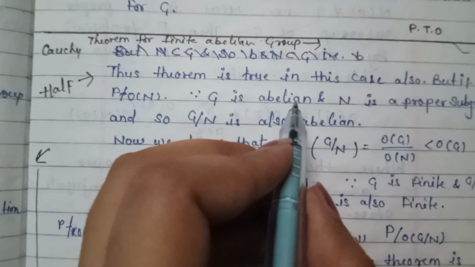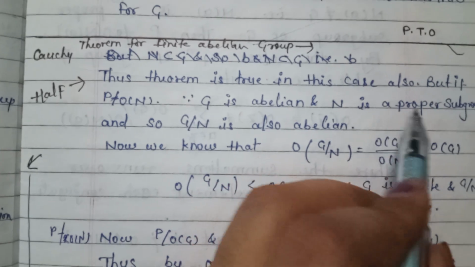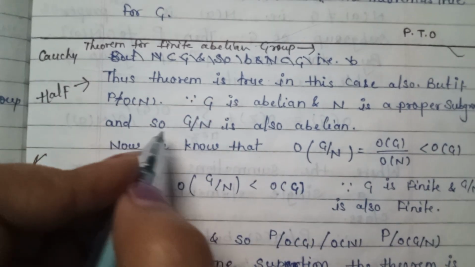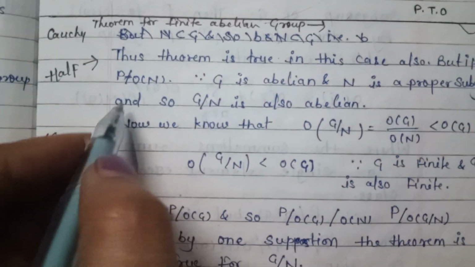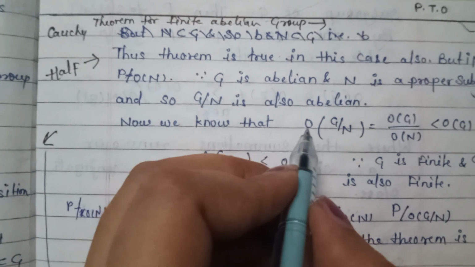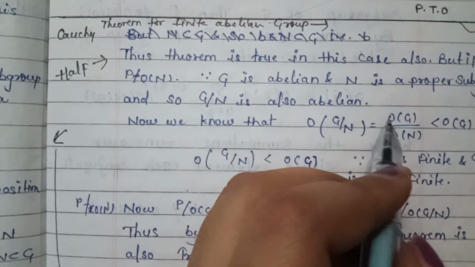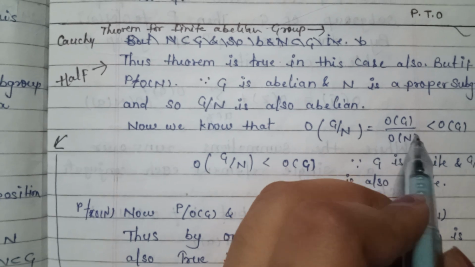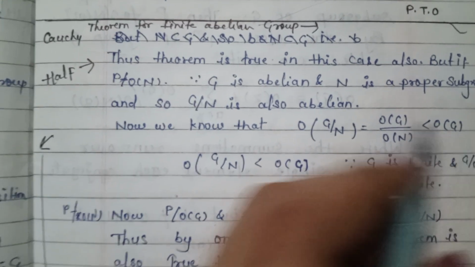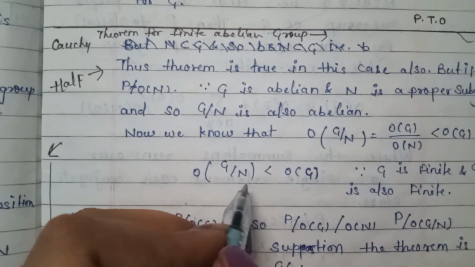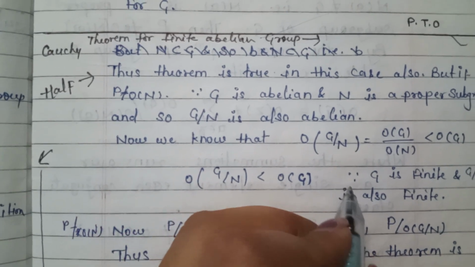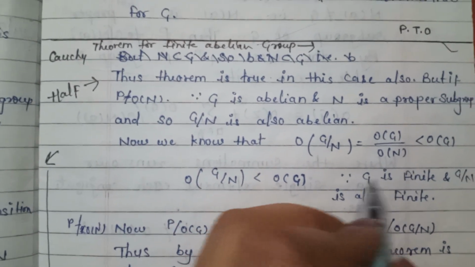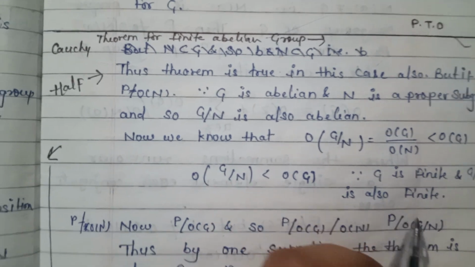But if P is not a divisor of order of N, then since G is abelian and N is a proper subgroup, G by N is also abelian. Now we know that order of G by N is equal to order of G divided by order of N, which is less than order of G. Therefore, G is finite and G by N is also finite.